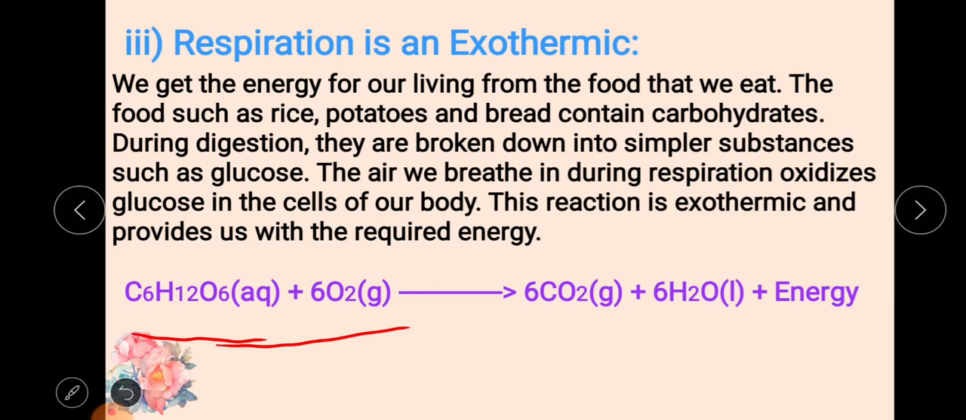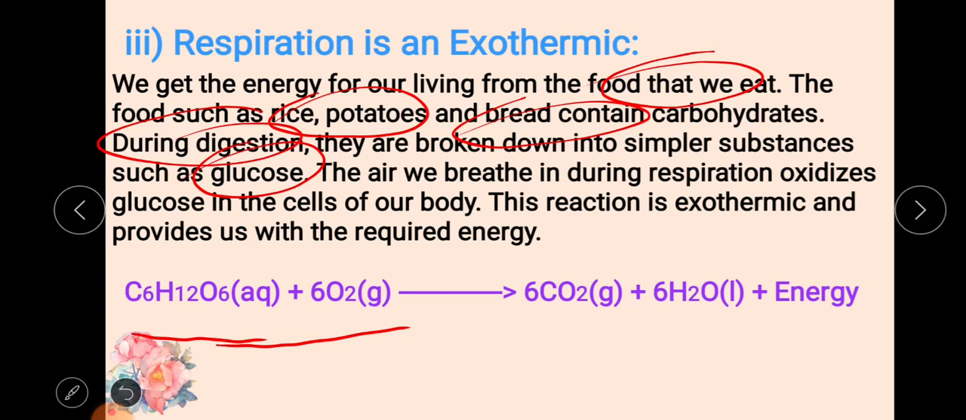We get the energy for our living from the food that we eat. Whatever we eat, from the food we get energy. The food, which may be rice, potatoes, or bread, contains carbohydrates, proteins, minerals, and fats. During digestion, they are broken down into simple substances such as glucose, amino acids, and fatty acids, and glycerol is also obtained.